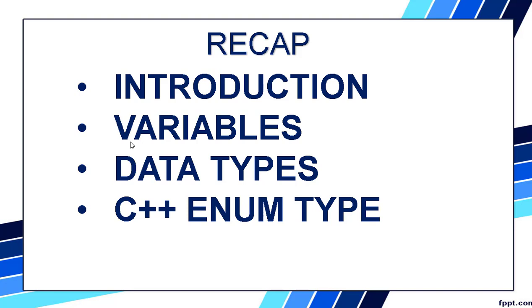I told you about the variable, and I told you some valid and invalid variable names also. Then how do you initialize a variable? The syntax for initializing a variable is, first you write the data type, then the variable name, equal to, value. So the value will be assigned to the variable. Then we studied what is a data type. Data types can be defined as a set of values which can be stored in a variable along with the operations that can be performed on those values. So it is a set of values which can be stored in a variable.